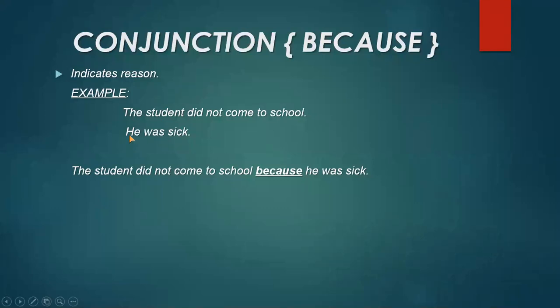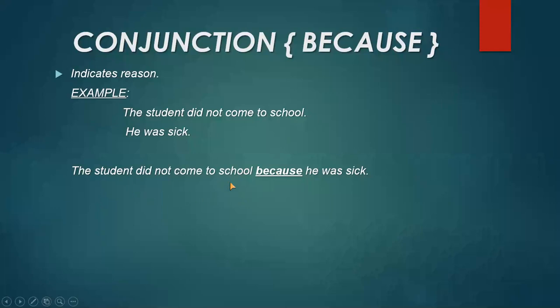You know that we are not mentioning the name of the student or name of the person again and again. We are using the pronoun in place of them. Now, when I join the sentence, I can write in the way the student did not come to school because he was sick. Again, you can see that because is showing the reason. So I have joined two sentences by using because.